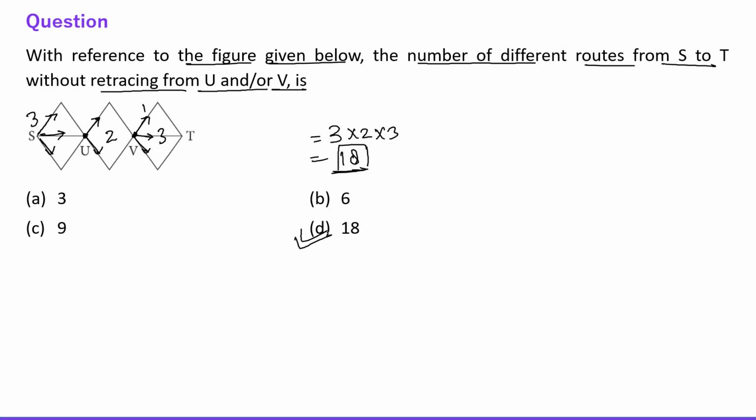This is the process for these types of questions, right? Just find individual routes and then multiply them all together. You will get the final answer. So there are 18 routes.